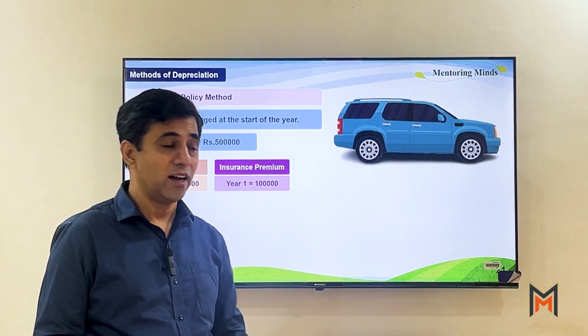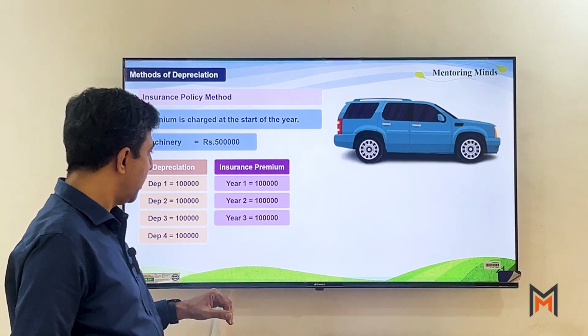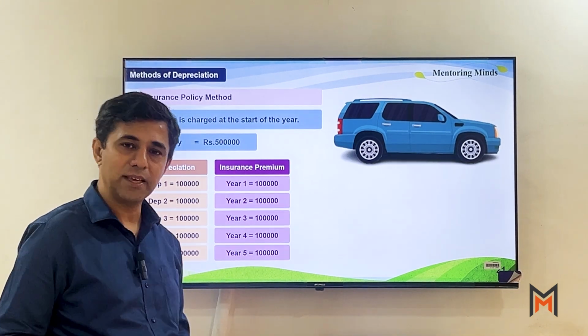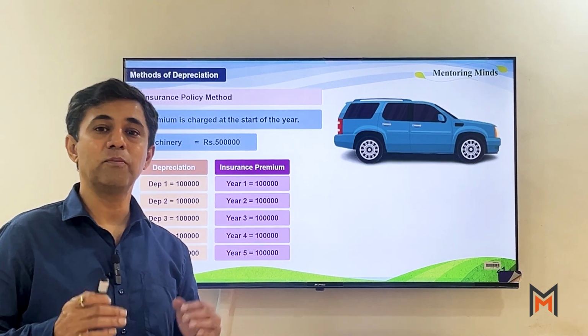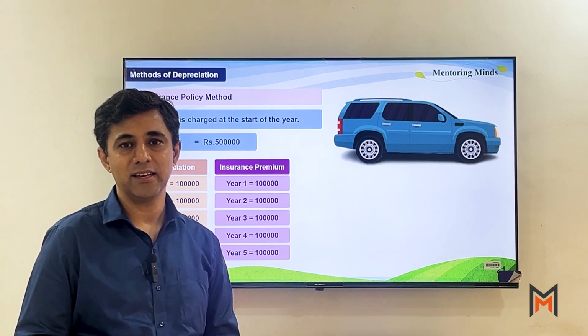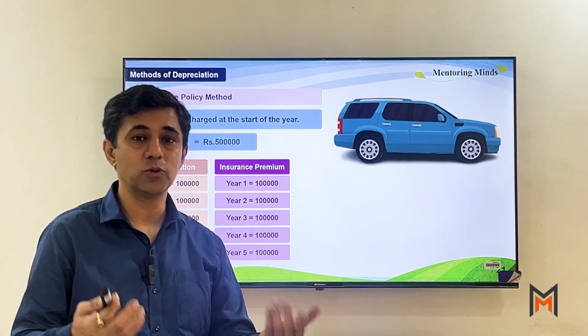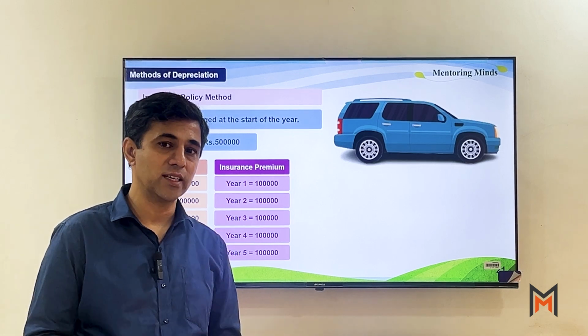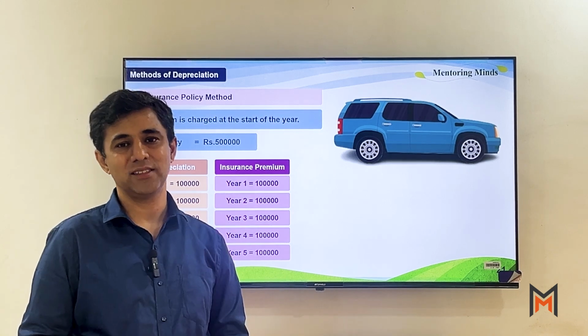And to your knowledge, during this period, second year, third year, fourth year and fifth year, every year we are going to do the same thing, right? In any year, if the property gets damaged or becomes useless or wasteful for us, in that case the insurance company will give money to us.